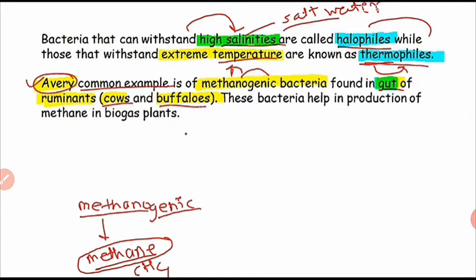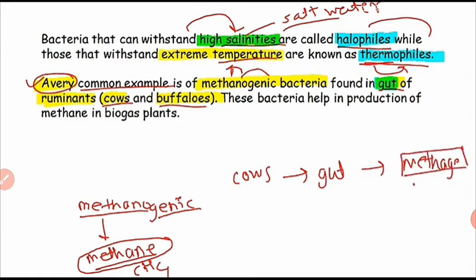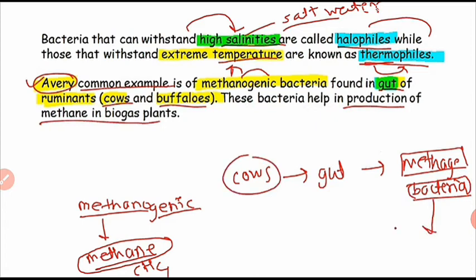So this is another example of the archibacteria. They are present in the guts of cows and buffaloes, and they are useful in methane production, so they are called methanogenic bacteria. These are included in the type archibacteria.